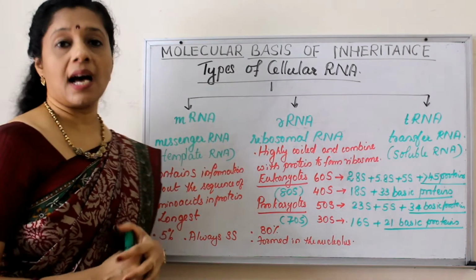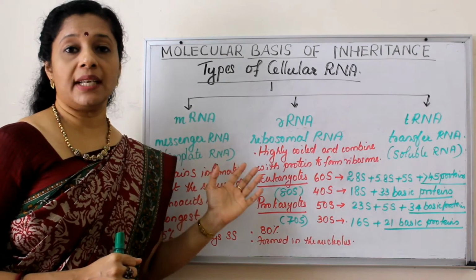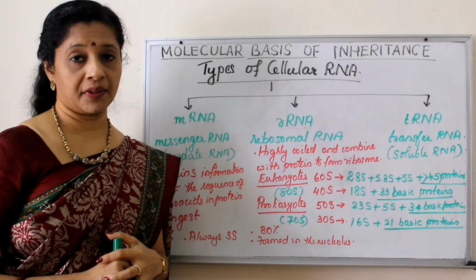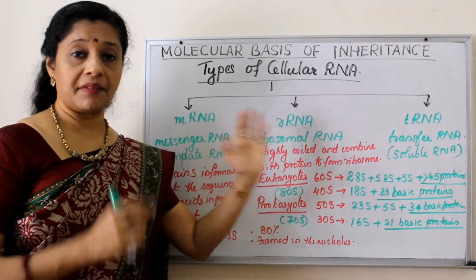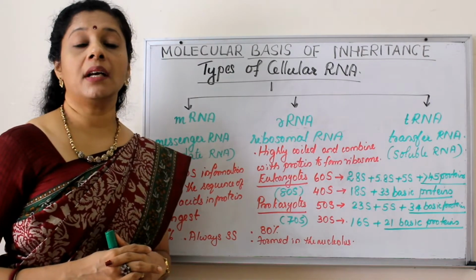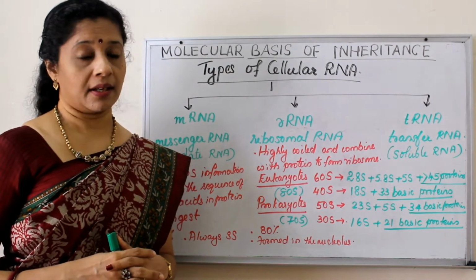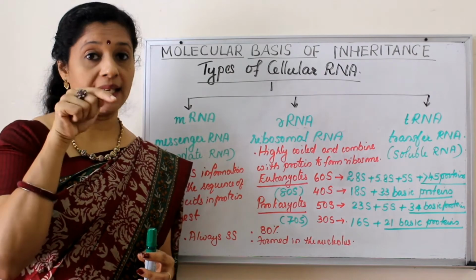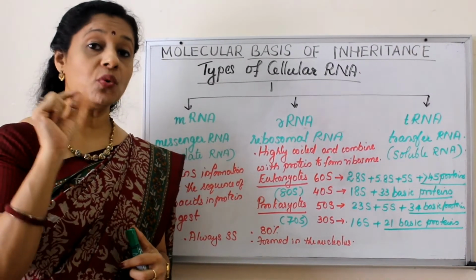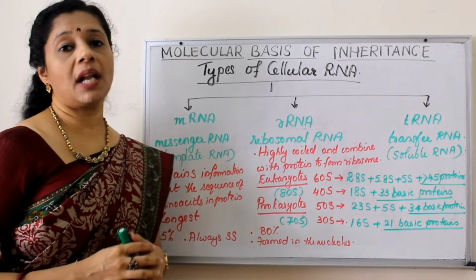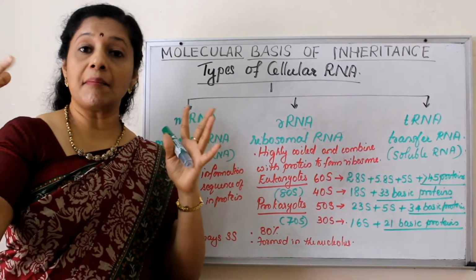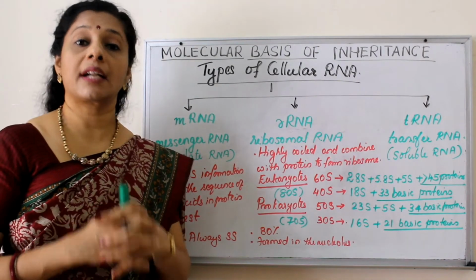Now, next is rRNA. So usually these RNA are formed during the early developmental stage from the DNA itself, different parts of DNA. But here the rRNA is forming within the nucleolus. If you remember, within the nucleus there is a darkly stained structure called a nucleolus. So from the nucleolar DNA, the ribosomal RNA is forming. This ribosomal RNA undergoes coiling and it combines with certain proteins to form ribosome.